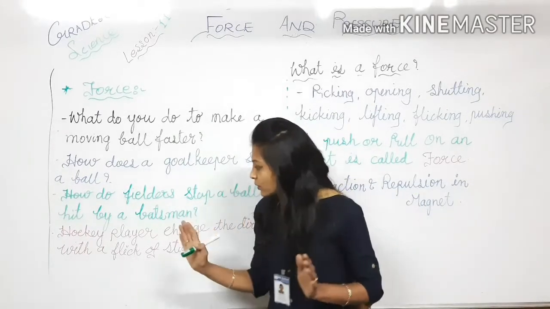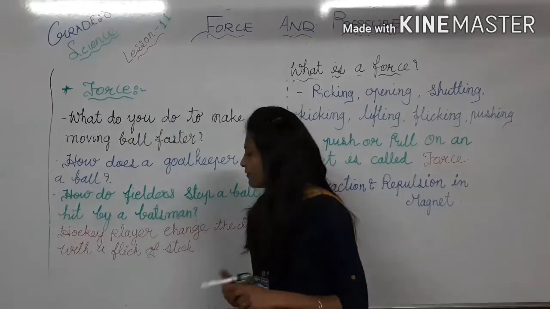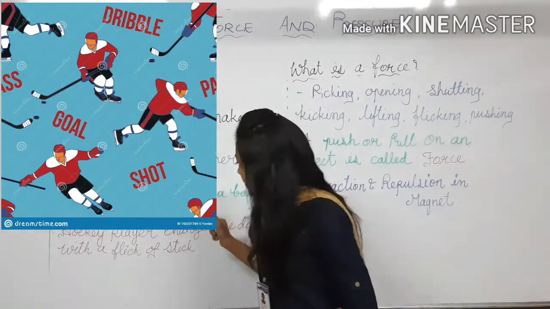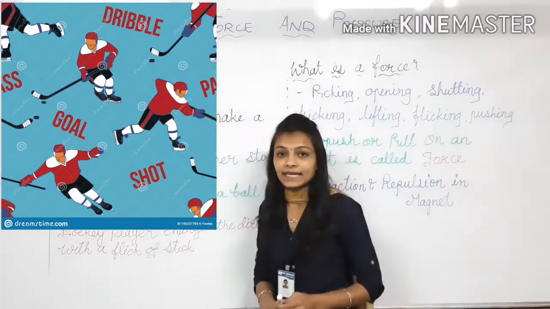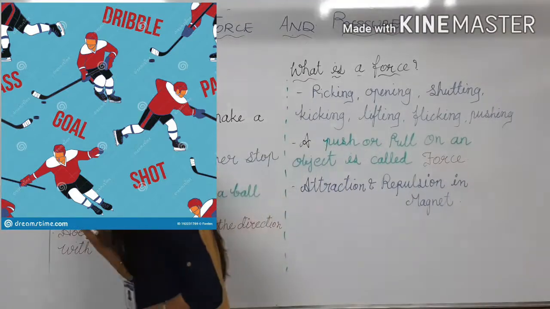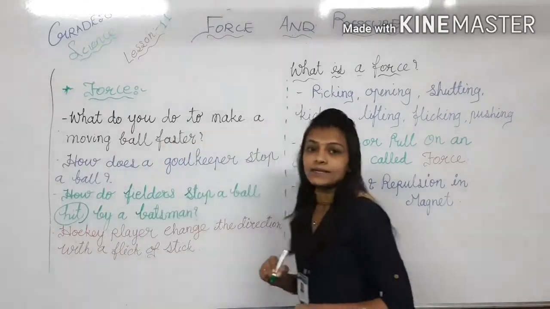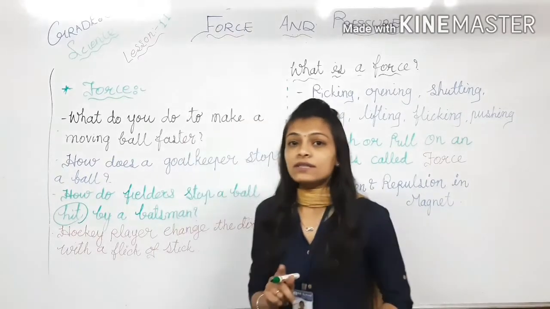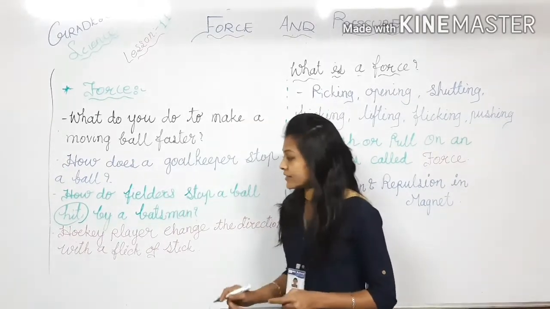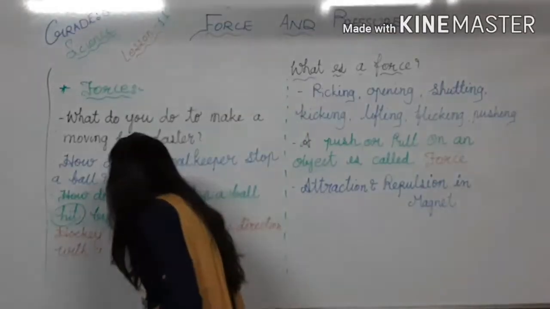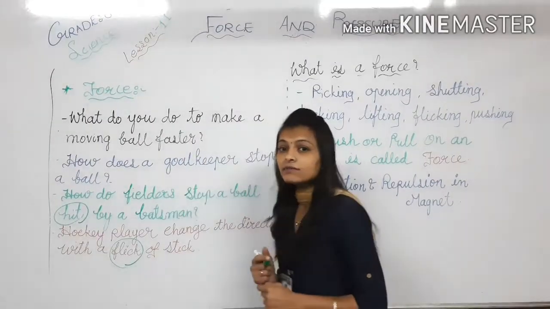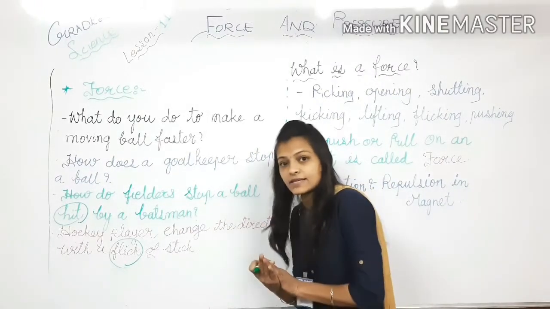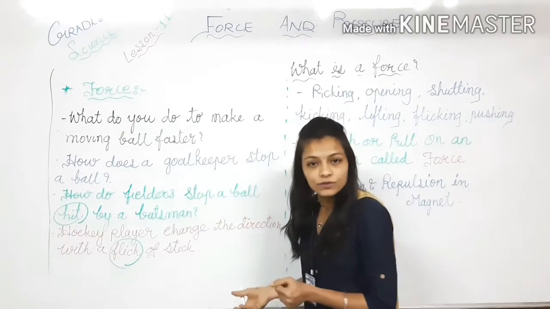So next is, a hockey player changes the direction with a flick of the stick. When a hockey player is flicking the stick, see, the difference is there. When we are talking about the batsman in cricket, the word we use is hitting. While in the case of the hockey player, we are not using the word hitting, but instead we will use the word flicking. So what is the hockey player doing when he does it like this? He is pushing only, no? He is pushing the ball.